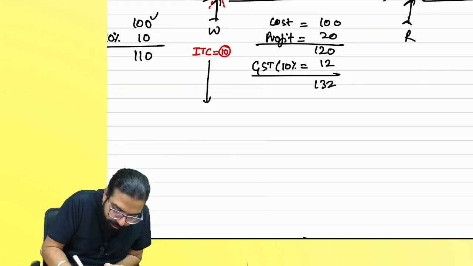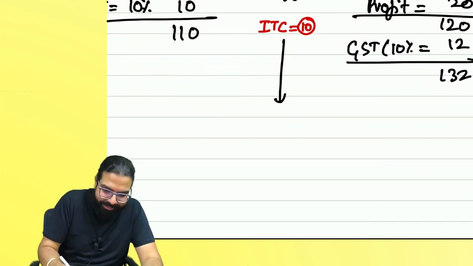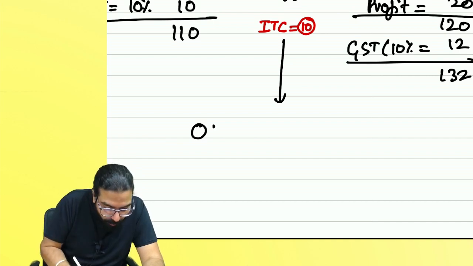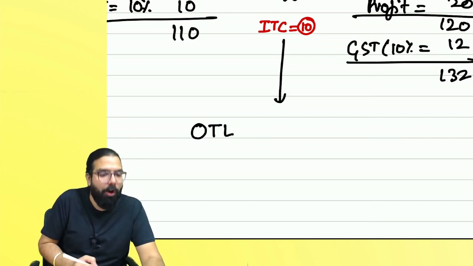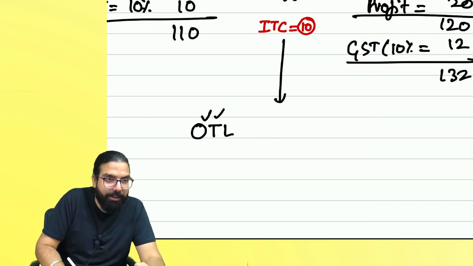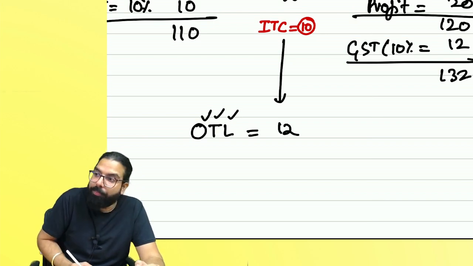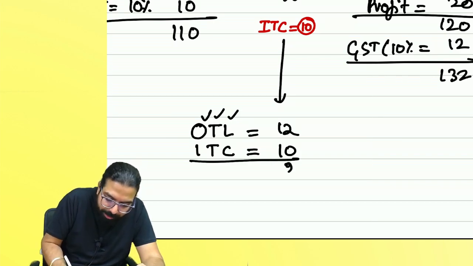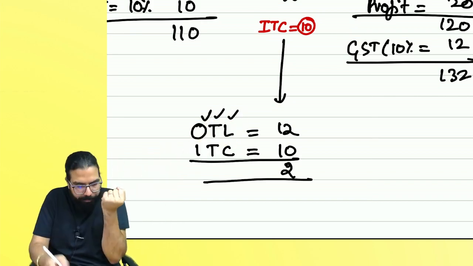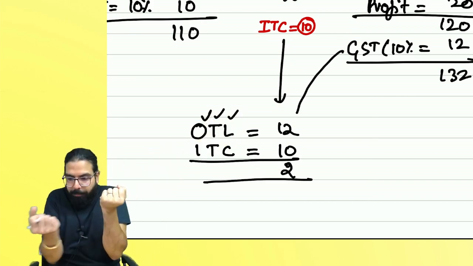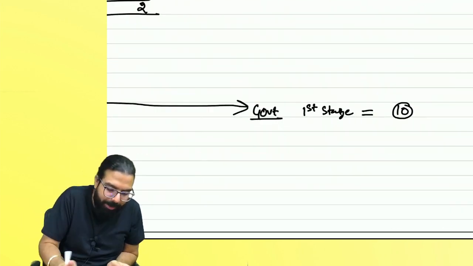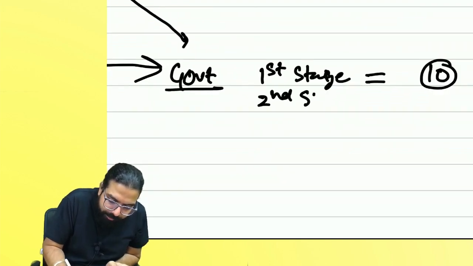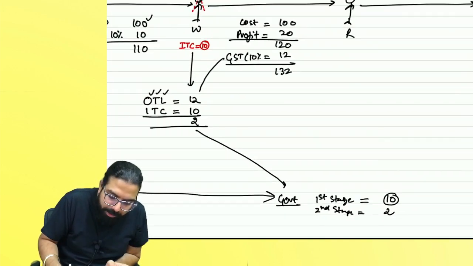Tell me what will the wholesaler do? He'll tell, ha ha ha, sir. See now, this is my outward. Outward means my sale. On that, whatever is my tax liability, that is how much, everyone? What is my input tax credit? How much? And he will pay ultimately to the government how much? My output is 12. On my sales I collected 12. My input is 10. I'll set off and I'll pay the balance. How much balance paid to the government at the second stage, everyone? Second stage, 2 rupees.